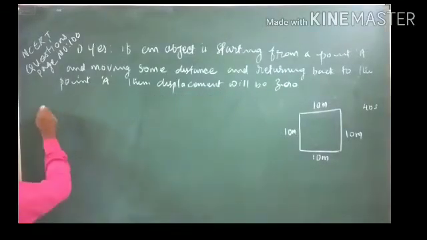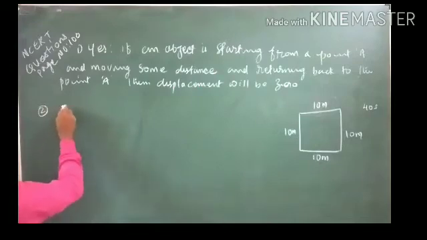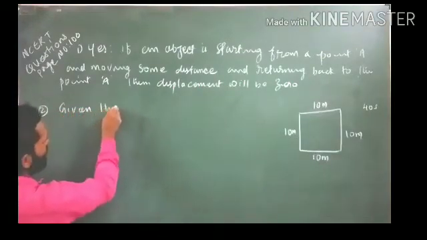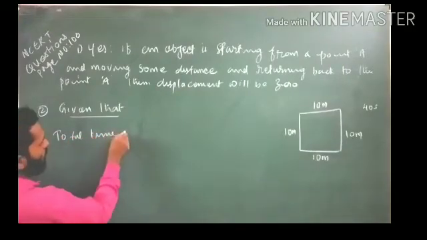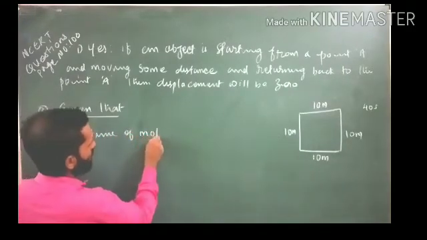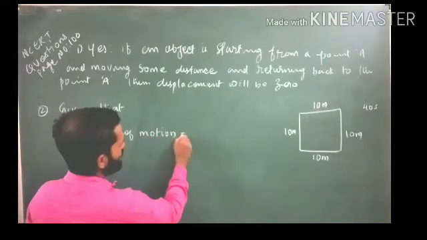For the second question, we will write what is given, students. Given: total time of motion. How much was the total time of motion?